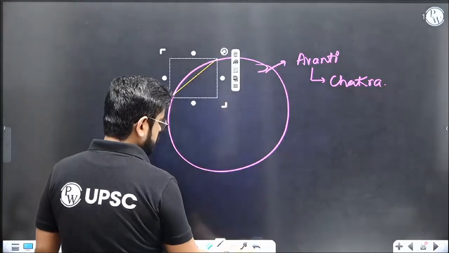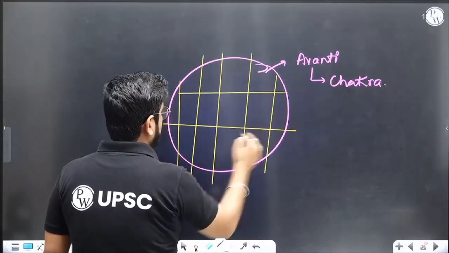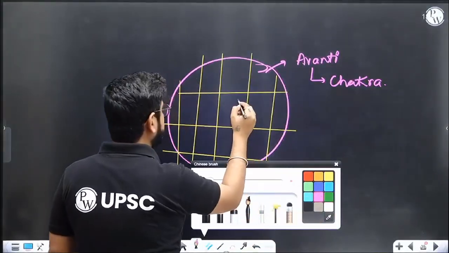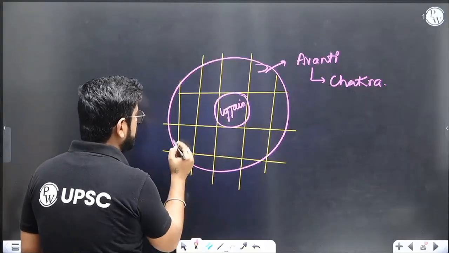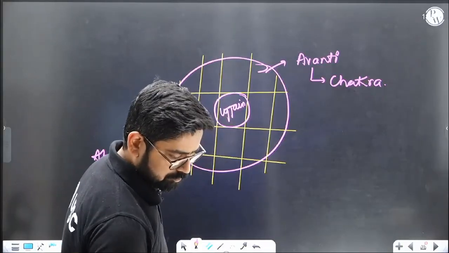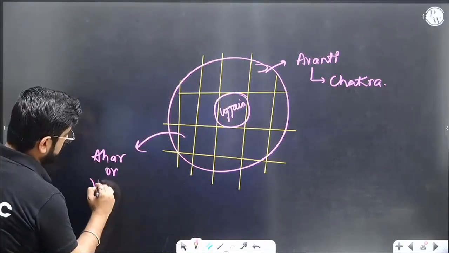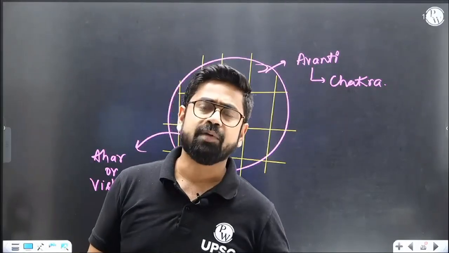districts. Suppose this is the capital part, this is the Ujjain part. There will be a lot of districts. The district will be called Ahar or Vishaya.